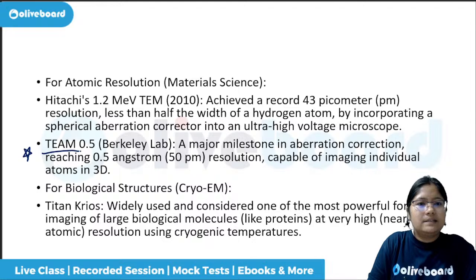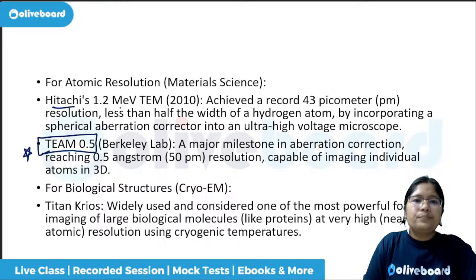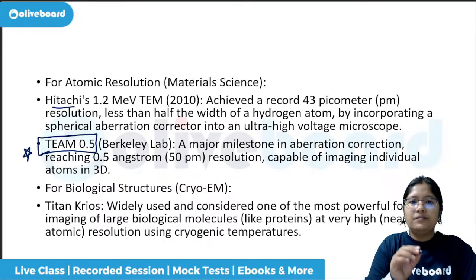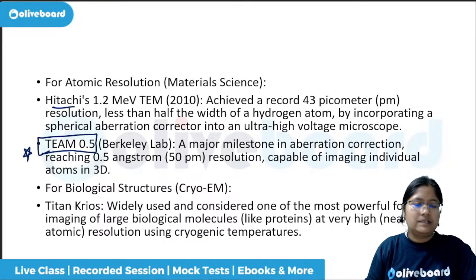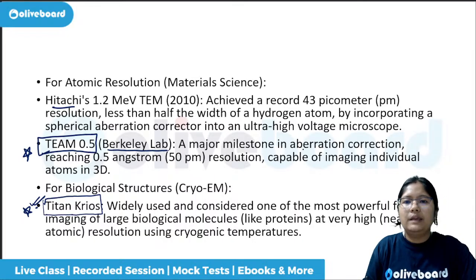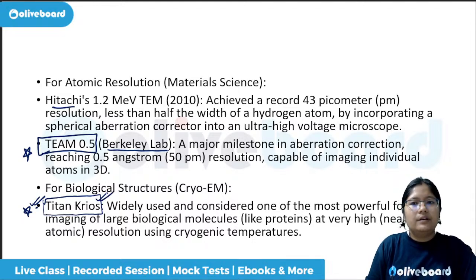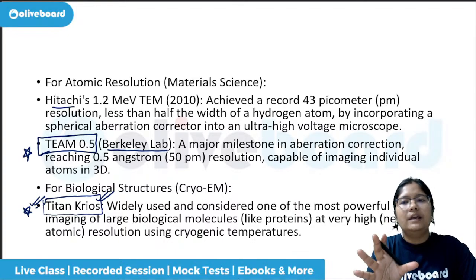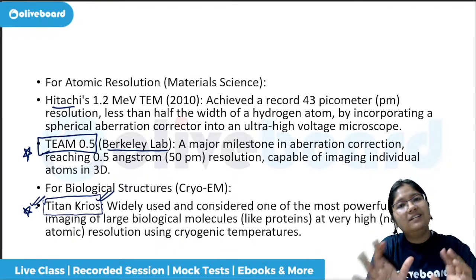Number one is the TEAM 0.5. You can remember Hitachi as well, 1.2. And what is very important for you to remember now for exam purposes is TEAM 0.5 and Titan Krios. This has been in the news as well. TEAM 0.5 at Berkeley Lab is a major milestone in aberration correction, and it can do imaging of individual atoms in 3D.